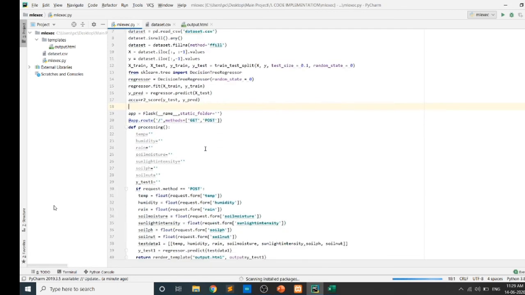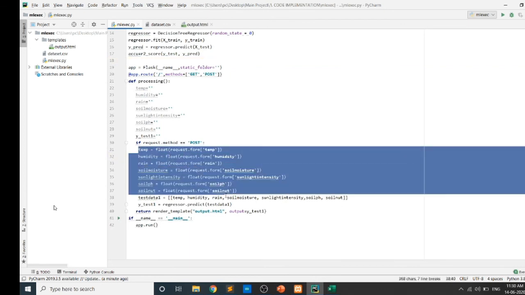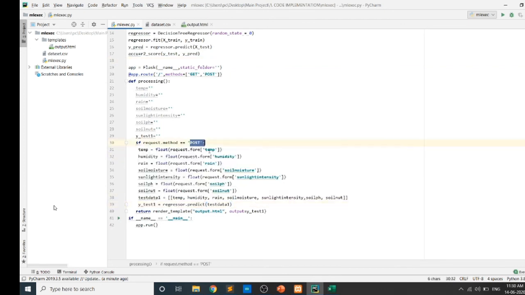And later we can see we have used the Flask framework, a front-end framework using which we are executing the data on Python, and we're getting the output on the web technologies. We can see the data we will be receiving here using the post method. Using that method, we will be receiving all the data from the front end, and it will be calculated.